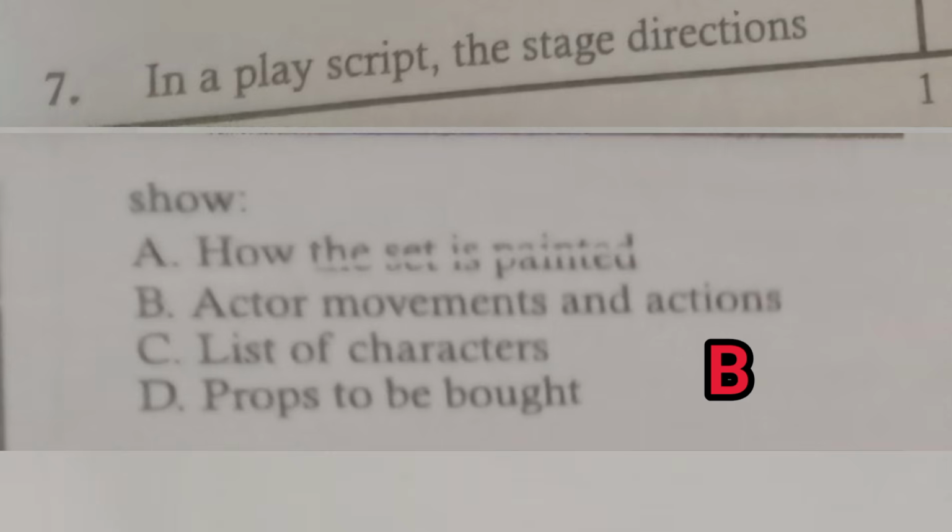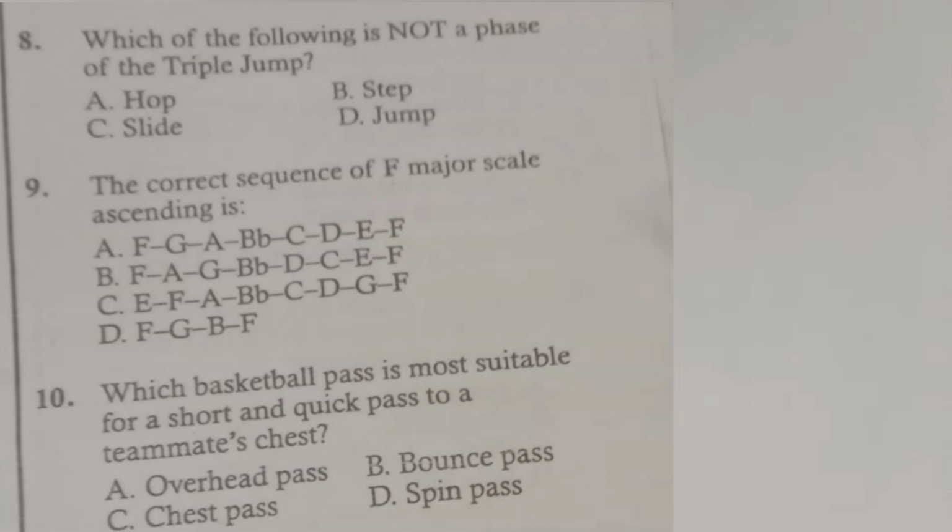Also, question 8 is talking about which of the following is not a phase of the triple jump. So we have slide. Slide is not a phase. We have the 3: the hop, step, then jump. So those 3 are the stages in triple jump.